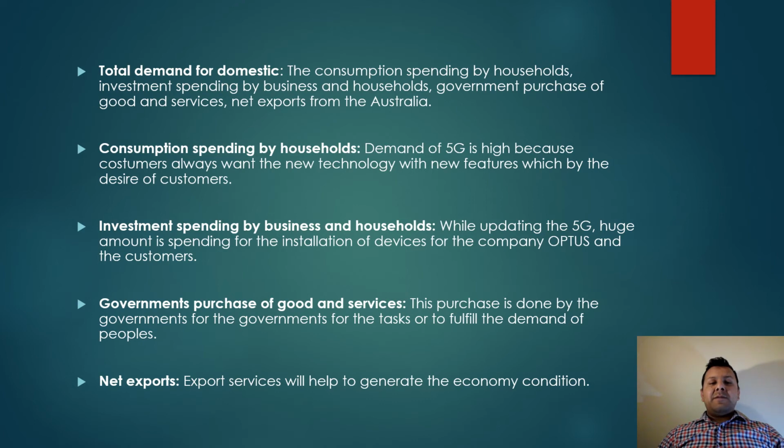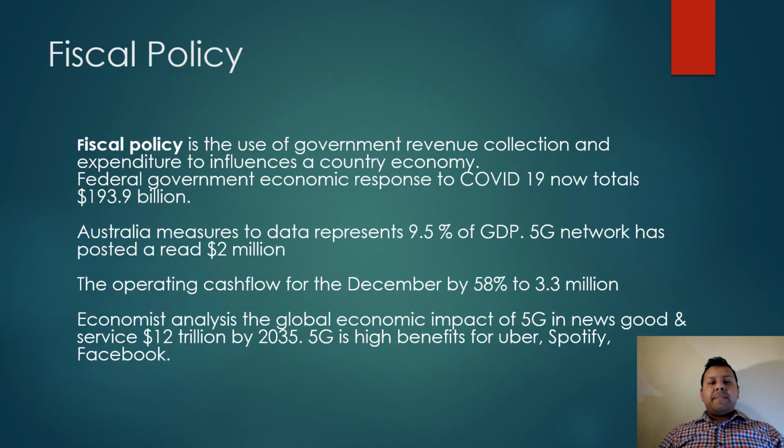Government purchase of goods and services: this purchase is done by the government using tax to fulfill the demand of people. Next, net export: exporting services helps to generate the economic condition. Export means to give the service to outside of the country. Next is the fiscal policy about the operators.